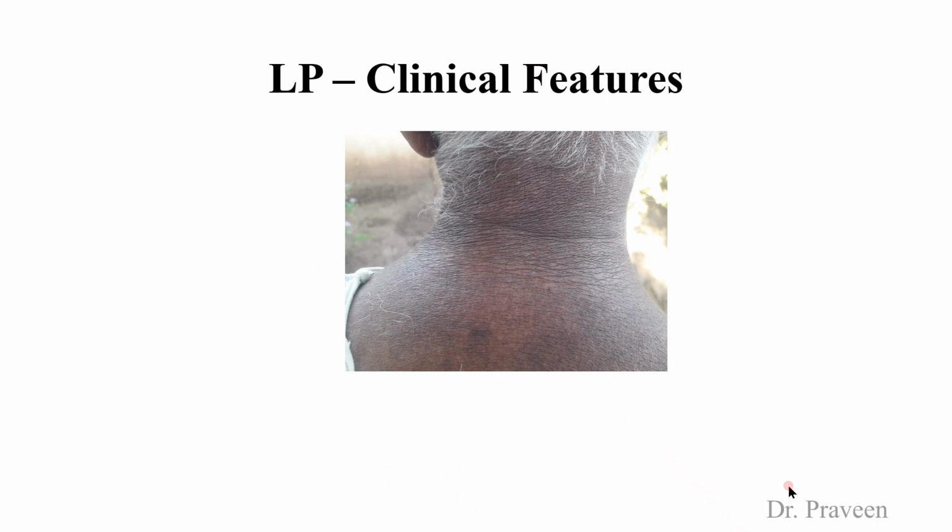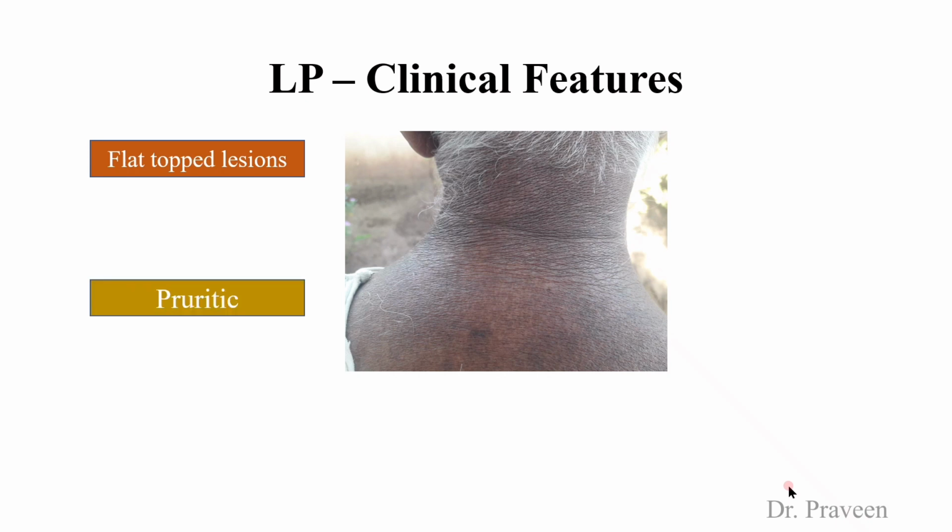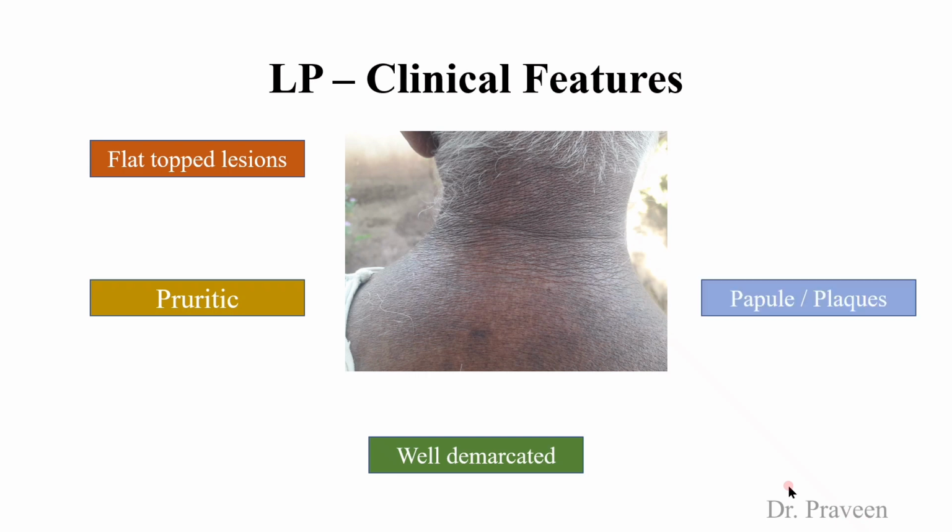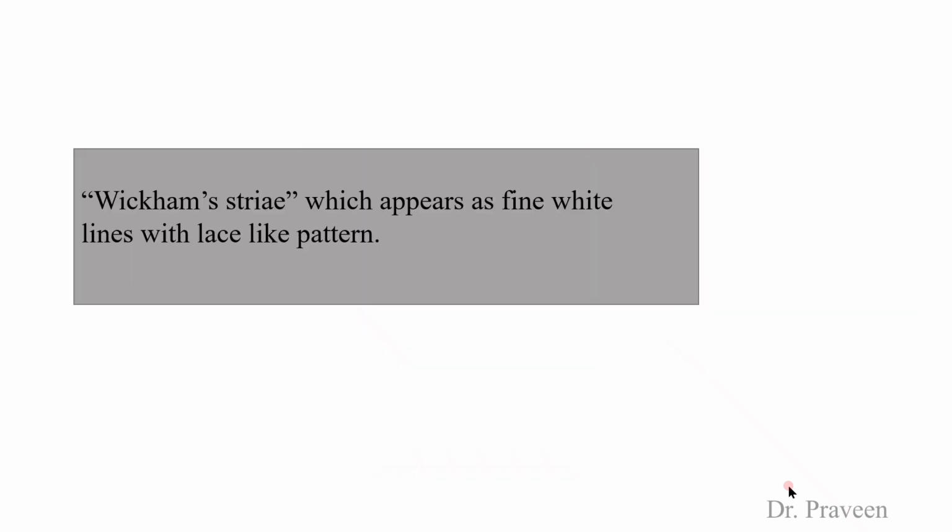Coming to the clinical features of Lichen planus, it's a flat-topped lesion. The word meaning of Lichen is a growth on a tree, and planus means flattening. So a flattened top will be there, and itching is another characteristic, that is, pruritic and well demarcated. There will be a clear-cut demarcation between the pathological lesion and non-pathological skin. Papules or plaques are seen and the lesion shape is polygonal.